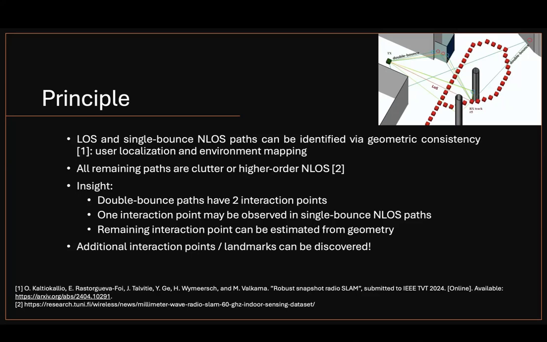Our key insight is that double bounce paths, which involve two interaction points with the environment, as shown in the figure, can actually provide valuable information. By recognizing one interaction point in a double bounce path among the single bounce path interaction points, we can estimate the second interaction point, allowing us to discover new landmarks that were previously overlooked.